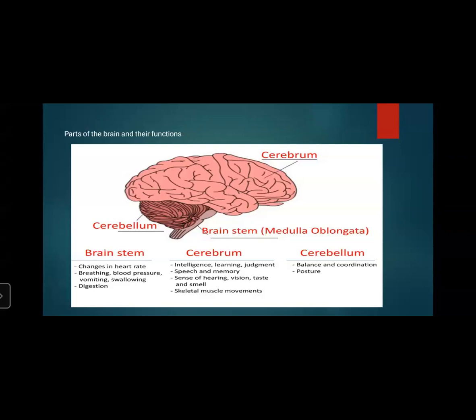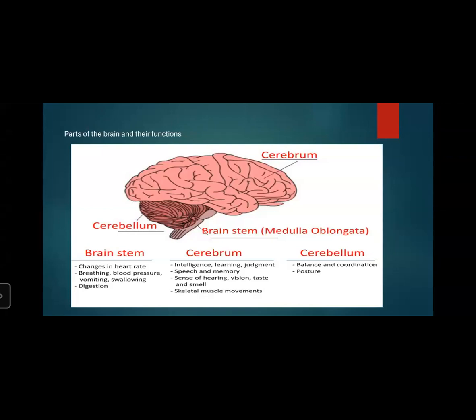So the cerebrum controls voluntary movements, concentration, planning, decision making, memory, intelligence, and intellectual activities. These are the functions of the cerebrum.